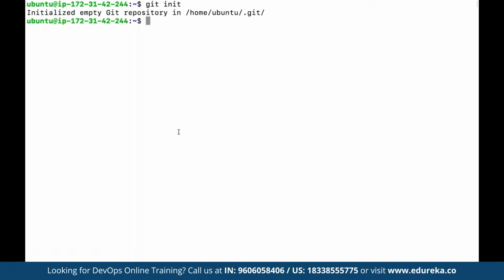Git is also predefined and available in Linux. So to start using Git, we can define git init, and then we can start using all the common commands available under Git, to use Git as part of VCS for any kind of changes that you want to make in the given directory.